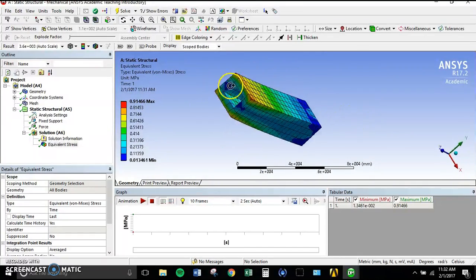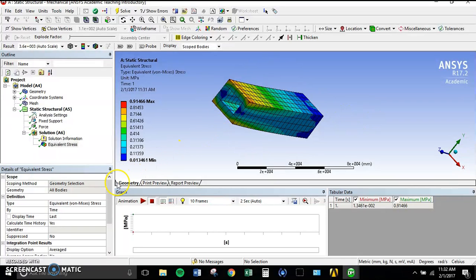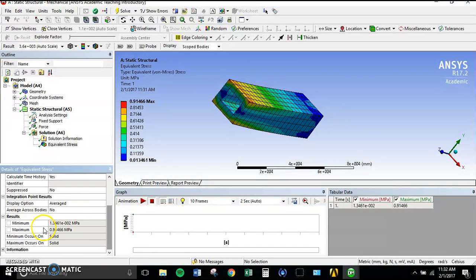So now you should be able to solve a solid geometry with up to, I think it's 35,000 nodes, or maybe a total of 35,000 nodes and 15,000 elements, so 50,000 computational components all up.